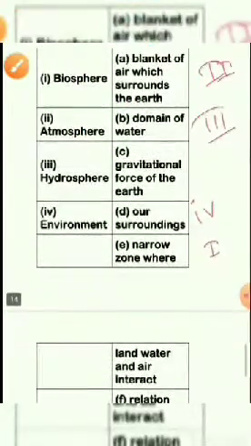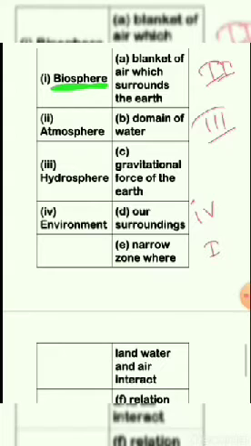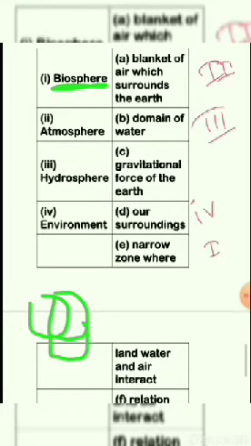So, here they have given a match the following. They are telling biosphere. Biosphere means, as I have told you, a combination of three things.